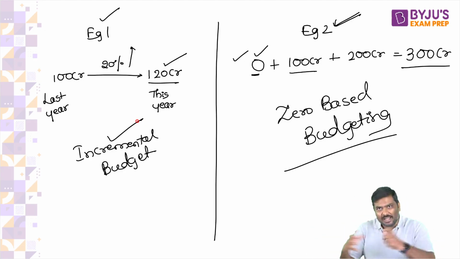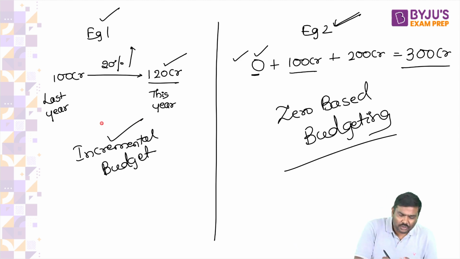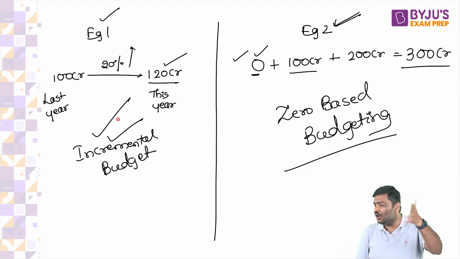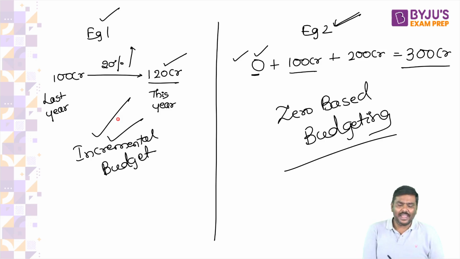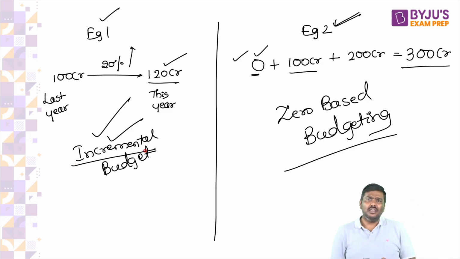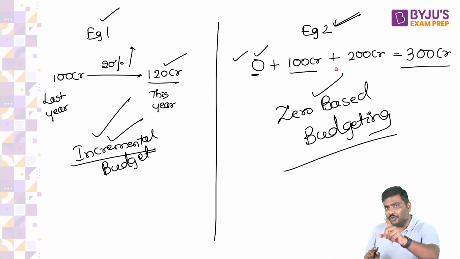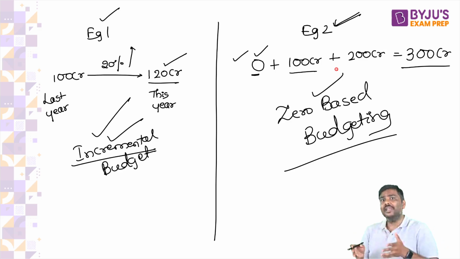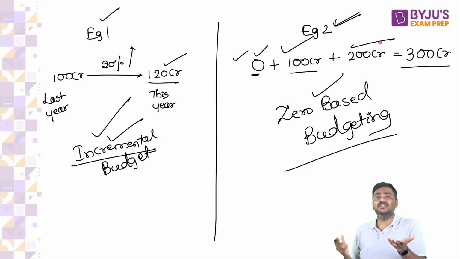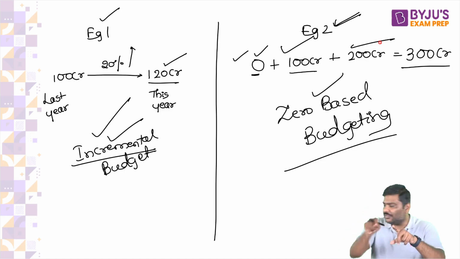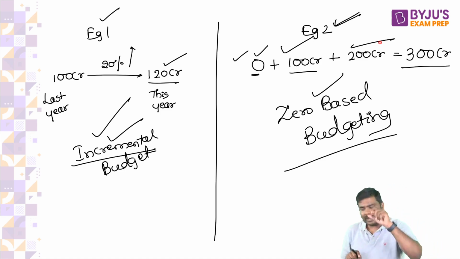If you have a limited amount of resources, do you think incremental budgeting will help you in finding out which is priority? No. They will simply say, increase by 10%, increase by 20%. Whereas in case of zero based, you will have to tell them what is your priority, where do you want to spend money. Please give out your priorities, and based on that, I will decide how much funds I will allocate to you.